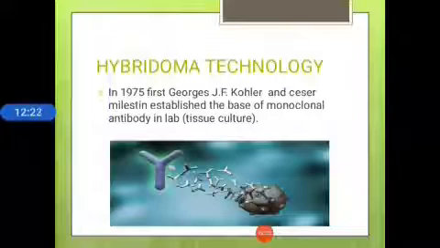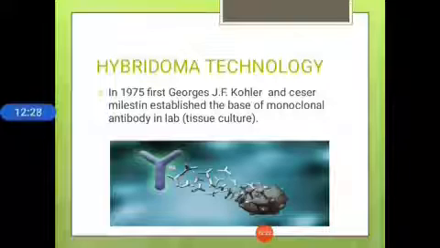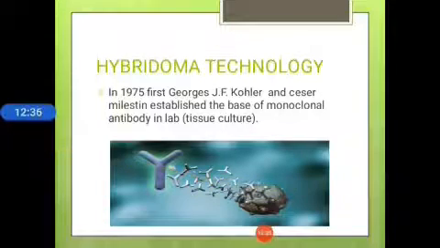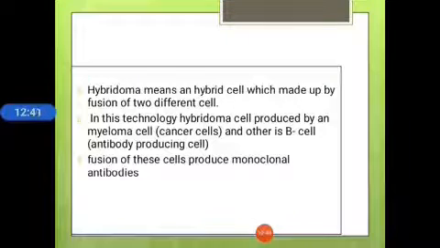Next, another synthetic procedure is the hybridoma technique. In 1975, Georges J.F. Kohler and Cesar Milstein established the base of monoclonal antibodies in the lab. Hybridoma means hybrid cells made up of the fusion of two different cells. In this technology, a hybridoma cell is produced from a myeloma cell, that is a cancer cell, and a B cell, that is an antibody producing cell. The fusion of these cancer cells and antibody producing cells produces the monoclonal antibodies.